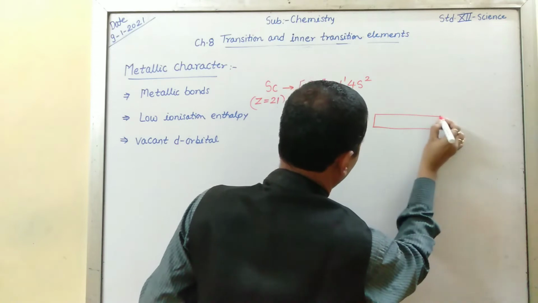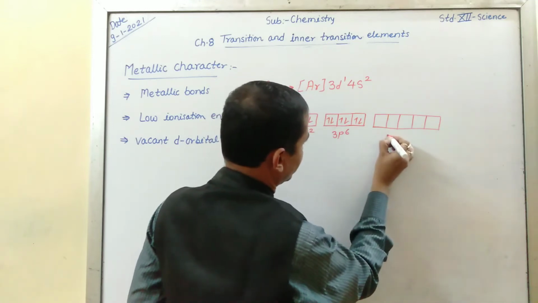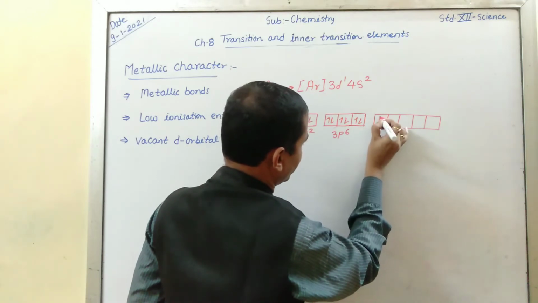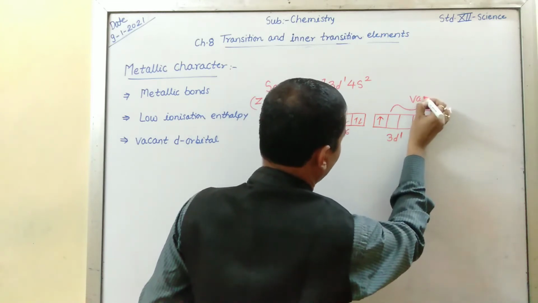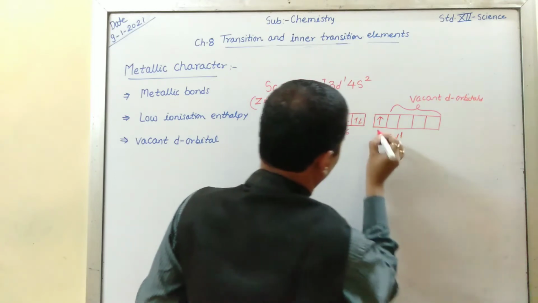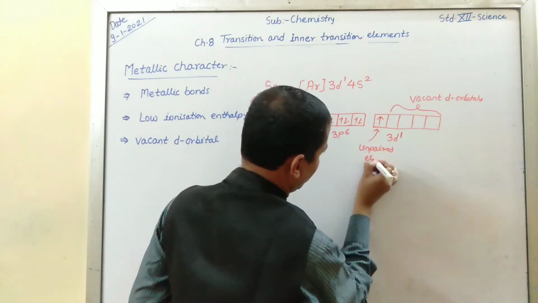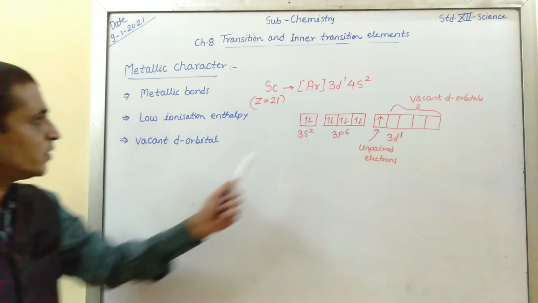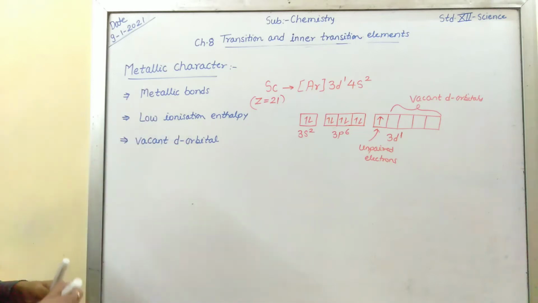Now come to d. d has what? 5 orbitals, 1 2 3 4 5. It contains only one electron, so I put this electron here. Now see, these are called vacant d orbitals. And this is what? Unpaired electron. So because of these vacant d orbitals, they are able to form metallic bonds, and so they show metallic character.